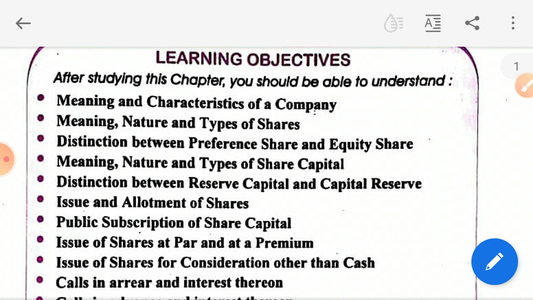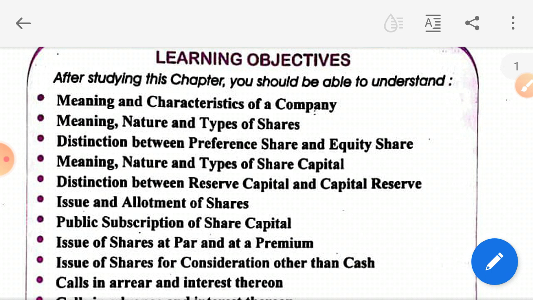These all I have explained to you in class 11th in commerce, chapter number 7, chapter number 8, prospectus, all those things. It is distinct from its members. As I told you, a member is separate from its company. I hope this explanation is clear to you.